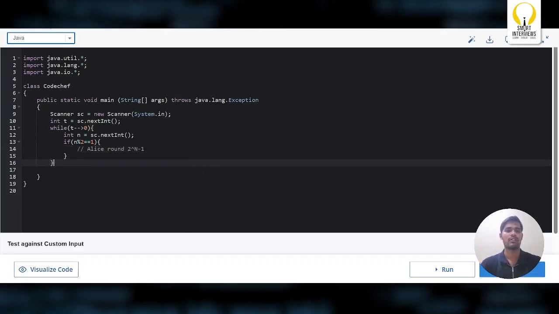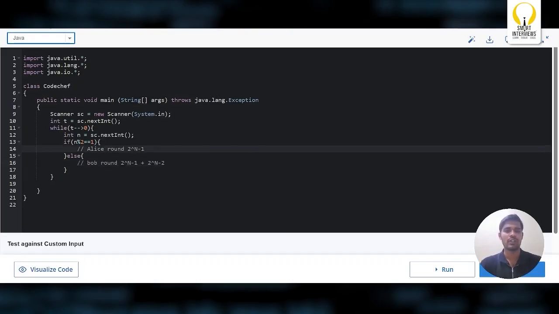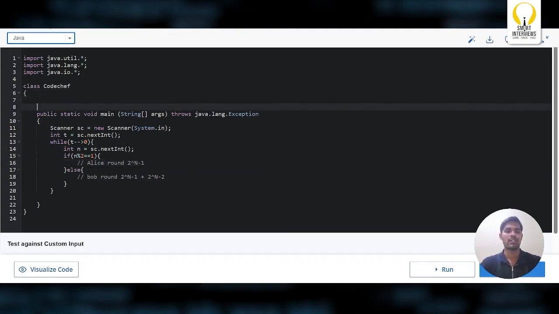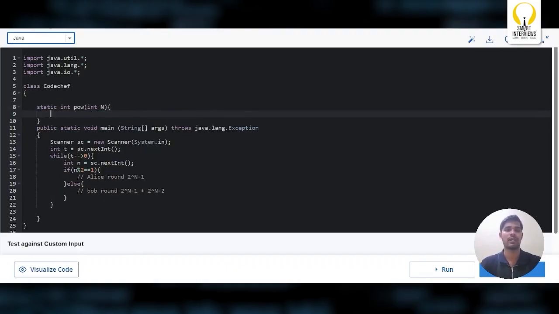If it is Bob's round, you need to find 2 power n minus 1 plus 2 power n minus 2. To find 2 power n minus 2, I'll write one function. Let's declare a static function and take it as power. If you give the n value, it will return the 2 power n value.